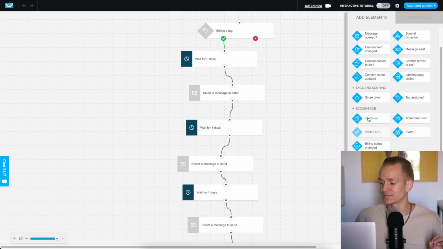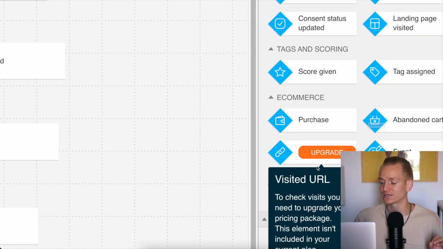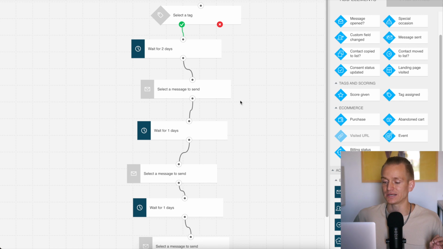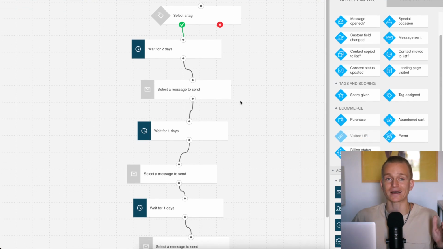It's this little section here. So as you can see, you have this little section, visited URL. And what this means is basically you can install tracking on your website, and then within ActiveCampaign or GetResponse, you can set up a trigger that when someone visits a specific page on your website, that is going to be a trigger to start an automation.